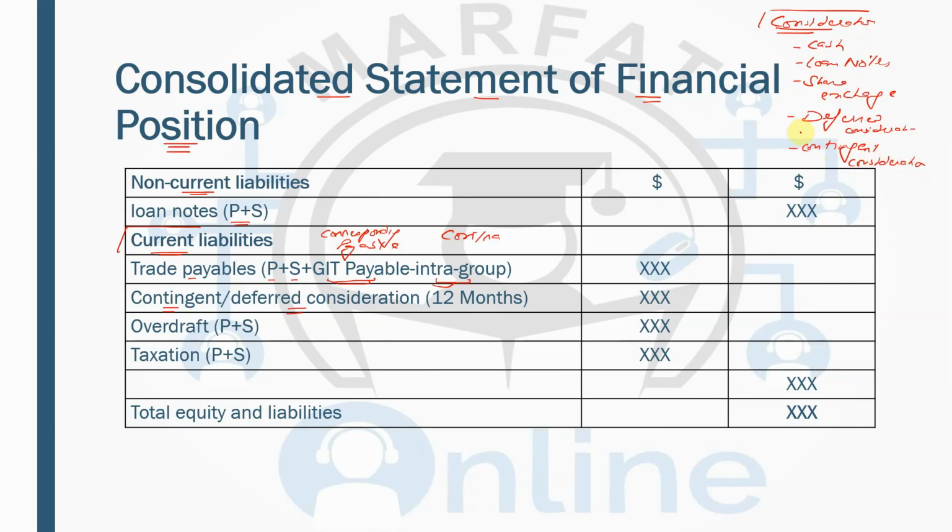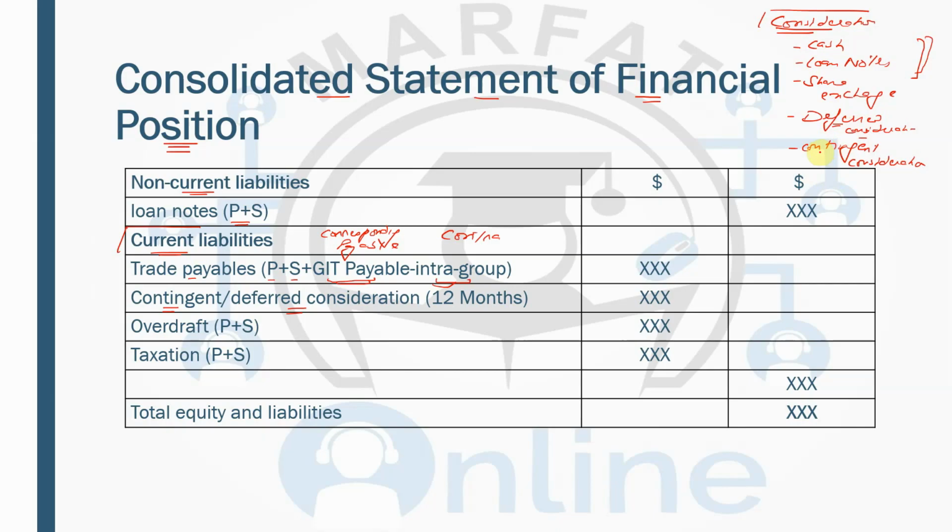Now deferred consideration means that you are paying some amount now, and then you tell the subsidiary that we'll be paying you this much amount after 1 year or 2 years or 3 years. And there's no condition attached with that. When you say without condition, that is known as the deferred consideration. You're paying them some amount now, and then you tell them we'll be paying you the remaining amount at some point in future at an agreed date, for example 1 year, 2 years or 3 years.